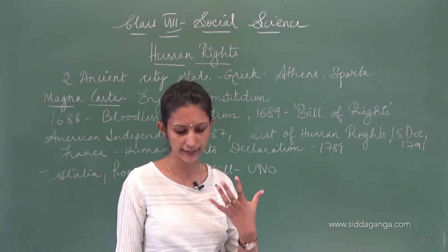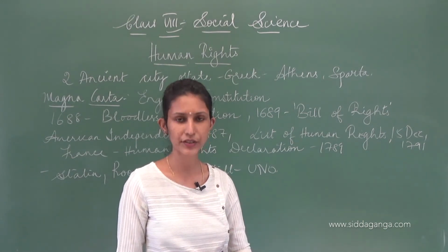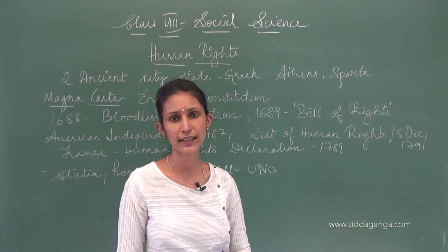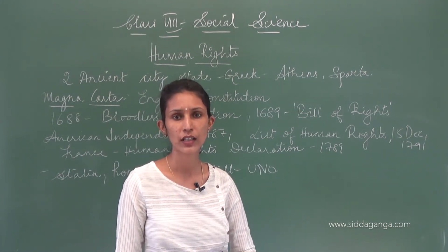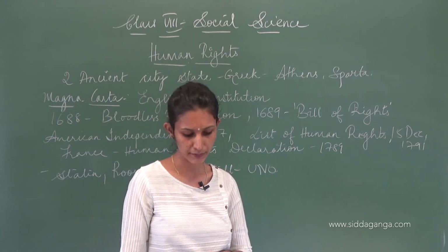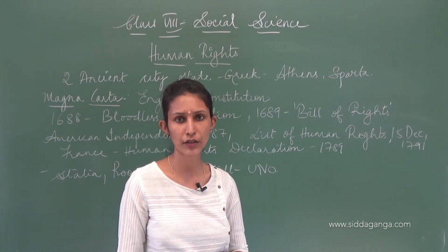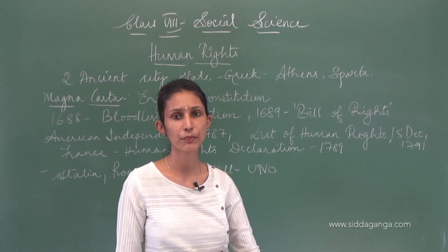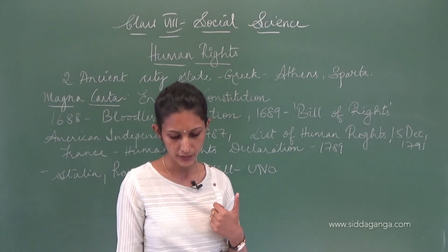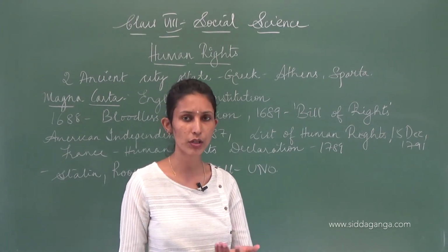Now, this establishment of UNO was there to prevent human rights violations in any part of the world. So nobody could violate the human rights of people in any part of the world. This happened because of the establishment of the UNO, which protected against and prevented violation of human rights. Now UNO has to protect, isn't it? It has to prevent the violation.